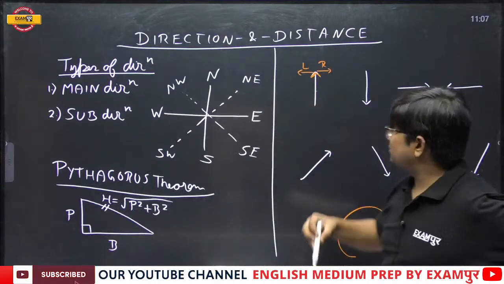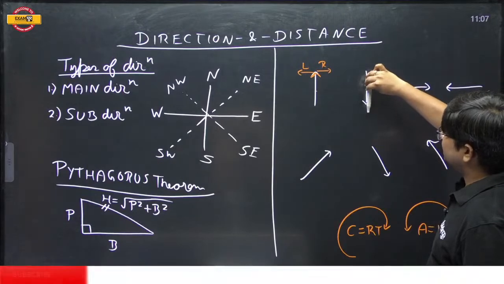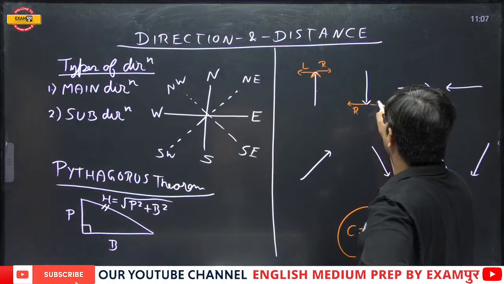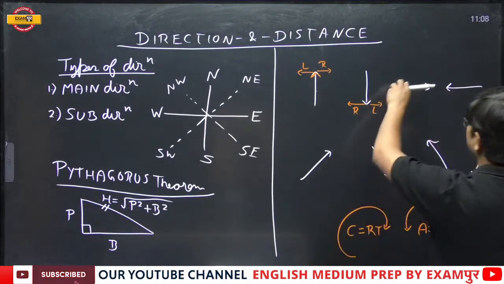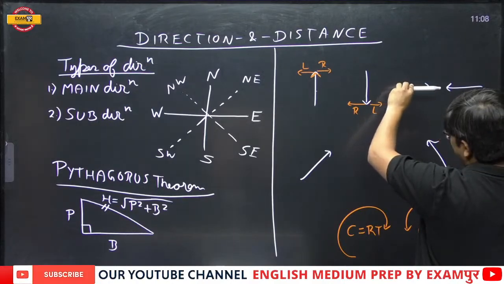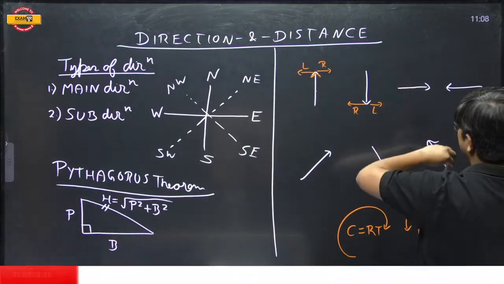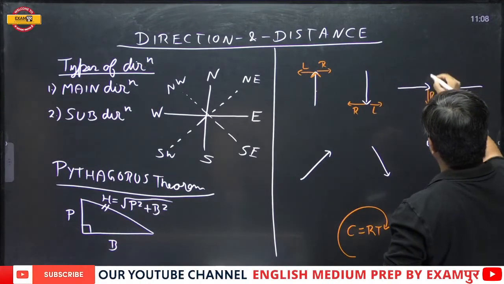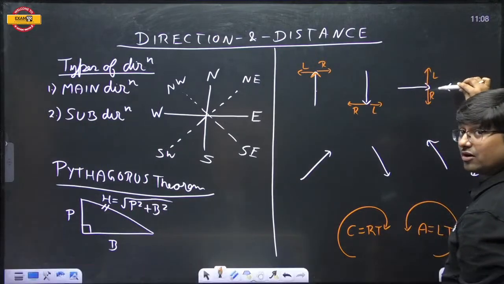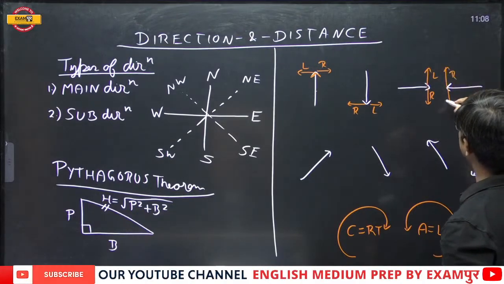Okay. Now suppose the person is facing over here or the needle of the clock is here. So obviously it will move in this way, and that means this is the right end and this is the left end. Now here, person is facing in this way. So now after this, if the minute hand or the hour hand or second hand, whatever, is at this, after that it is moving in this way. So this is the right and this is the left. And now for this it is just the opposite. Person is over here, the hand of the clock is here. Now it is moving in this way. So now this is the right turn and this is the left turn.